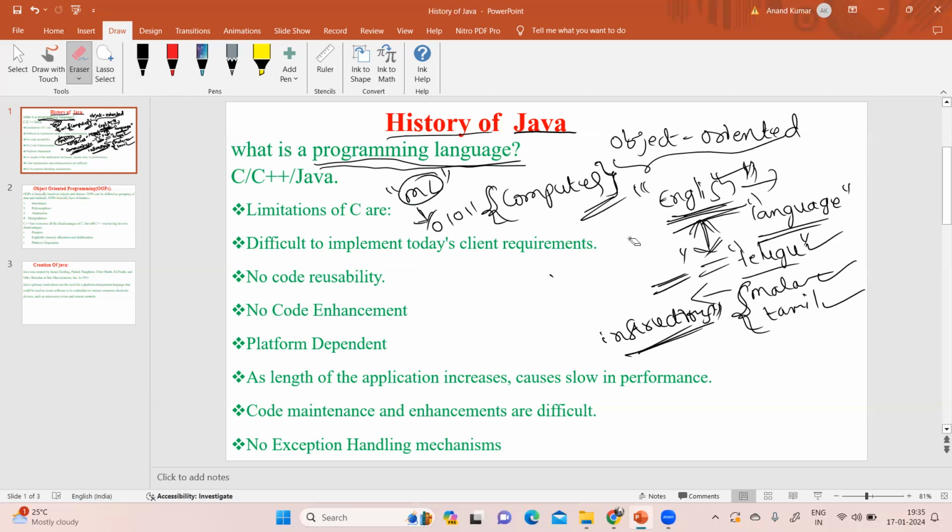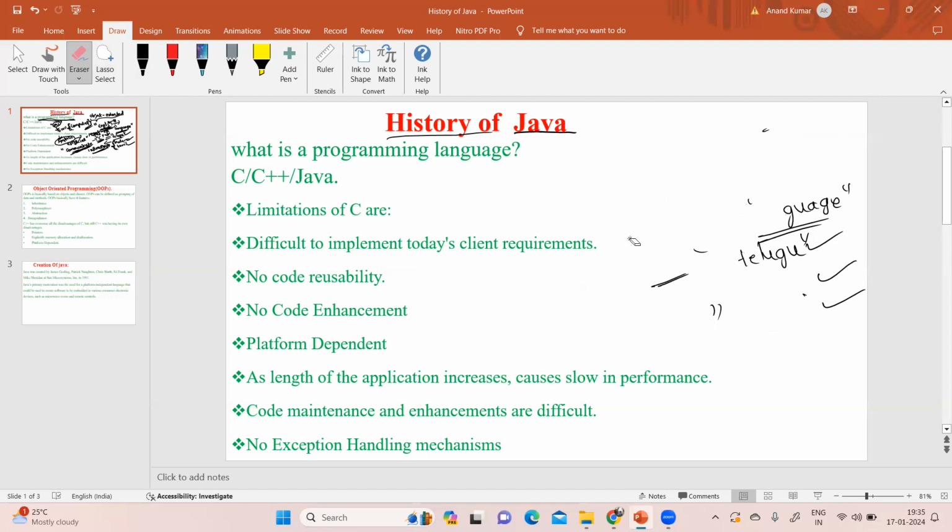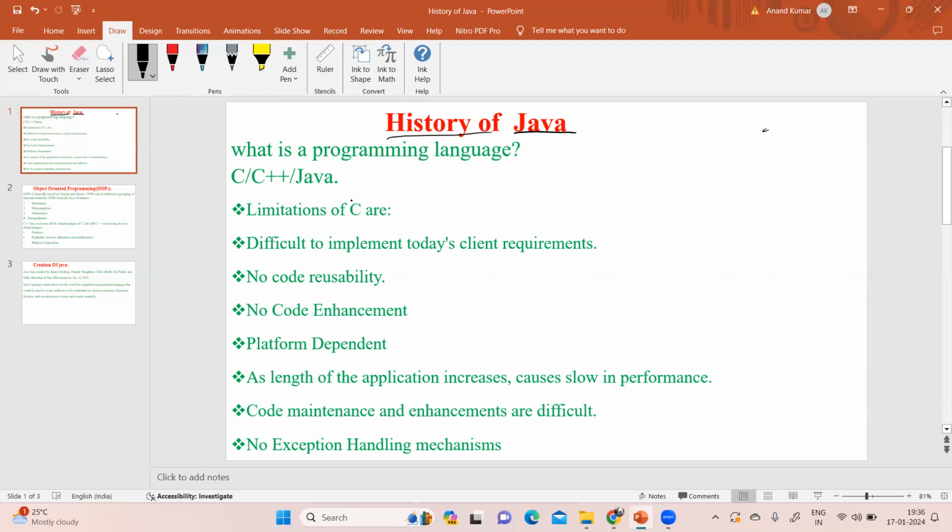By using C, we are able to develop computer applications, but C has some limitations. What are the limitations of the C programming language? In the 1970s, C was the dominant programming language introduced in the market, and it has some limitations. The first limitation is that it is difficult to implement today's client requirements.